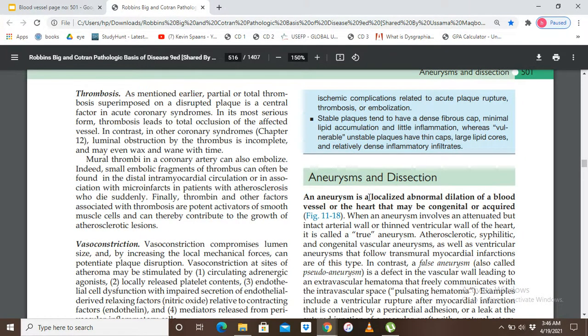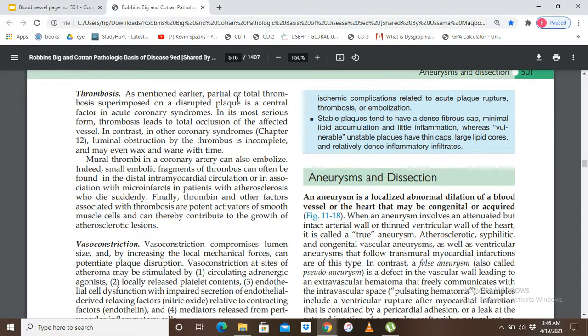So what is aneurysm? An aneurysm is a localized abnormal dilation of a blood vessel or the heart that may be congenital or acquired. Basically, an aneurysm is a localized abnormal dilation. First thing we have to remember is it is localized. Number two, it is abnormal, and number three, it is dilation. It is not a diffuse dilation; it is a localized abnormal dilation of a blood vessel or the heart that may be congenital or acquired.